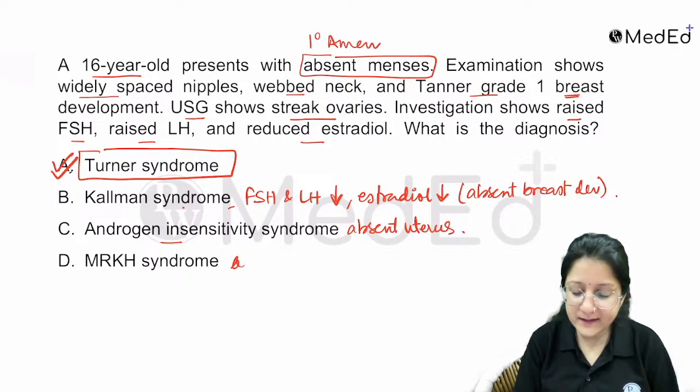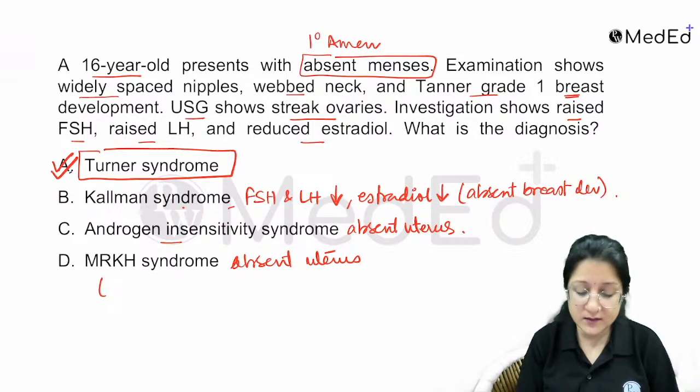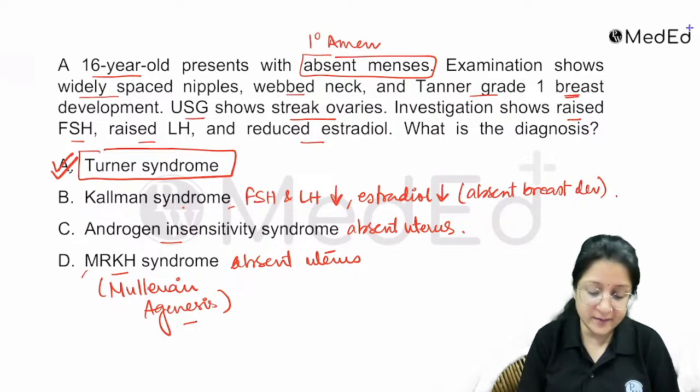Okay, MRKH syndrome, they also have absent uterus. When we say MRKH syndrome, Mayer-Rokitansky-Kuster-Hauser syndrome, Mullerian agenesis is a part of this MRKH syndrome, right? Mullerian agenesis is a part of this MRKH syndrome.